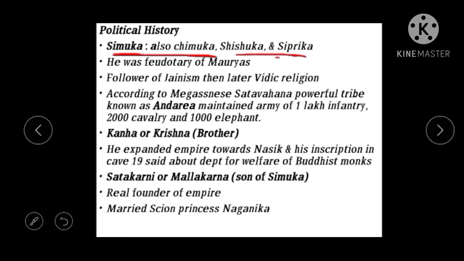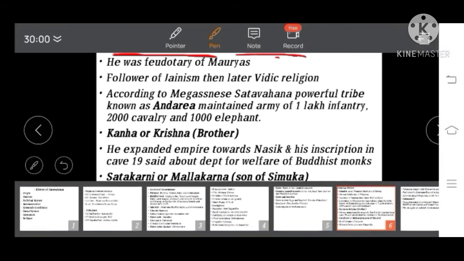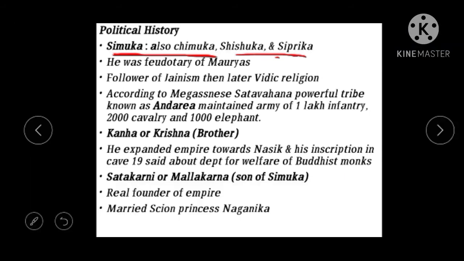We also found other names of Simukha. These names are according to the coins. Before, the names we saw were regarding the Puranas, the various names in the Puranas. But the names I am giving now are according to the coins.